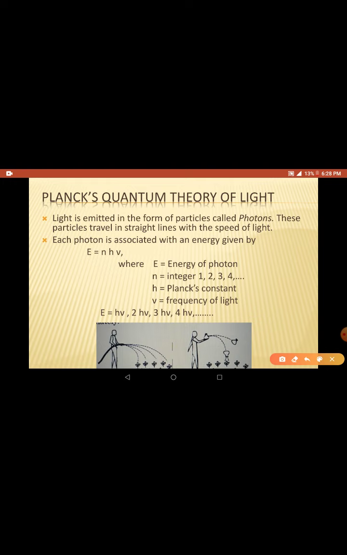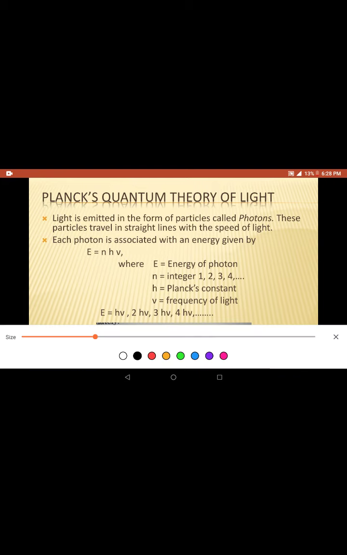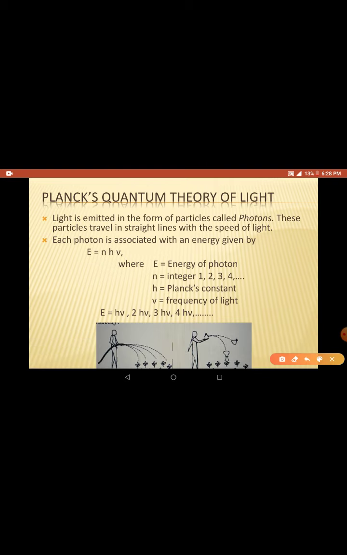Next, this is very important. Each photon is associated with an energy given by E equal to nhν. Here E indicates the energy of the photon, the energy of a light particle.